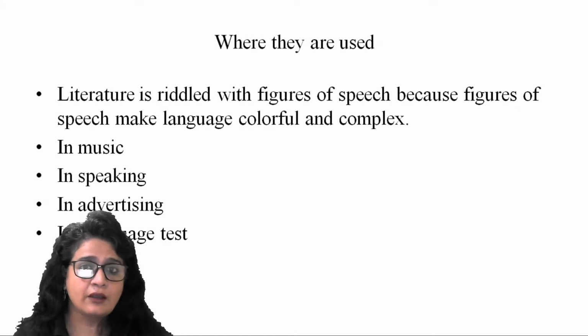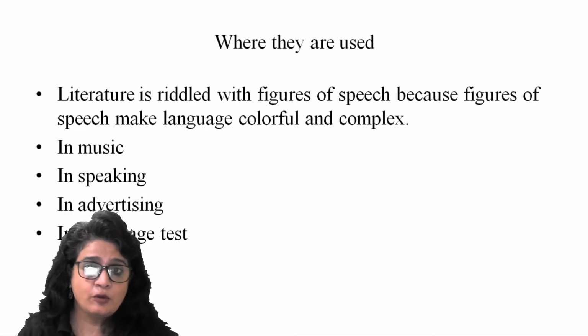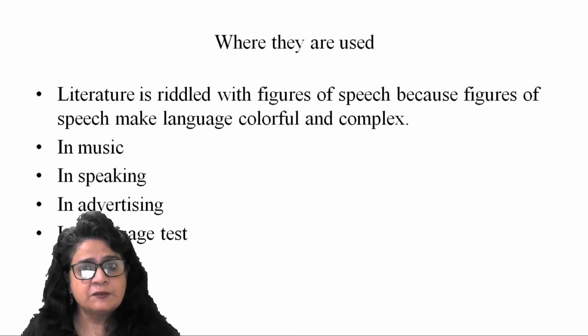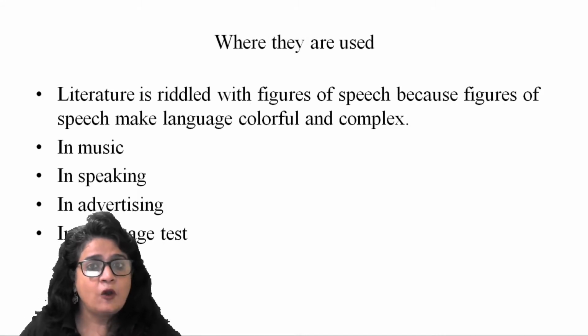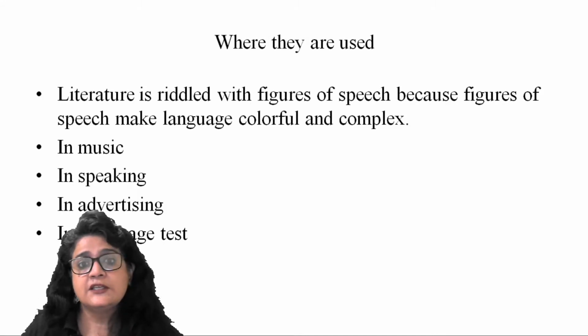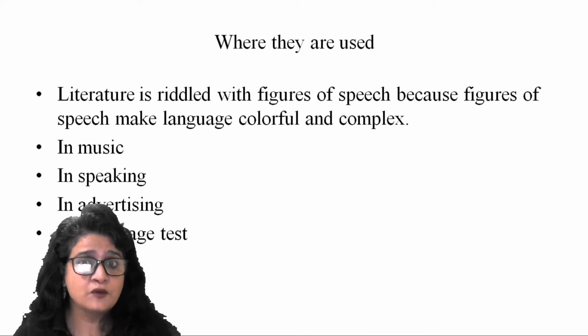One, in music, we see a lot of figures of speech based on sound, like alliteration, assonance, and onomatopoeia. They are heavily used in music. While composing and writing lyrics, writers use these figures of speech to bring a dramatic effect to their composition.